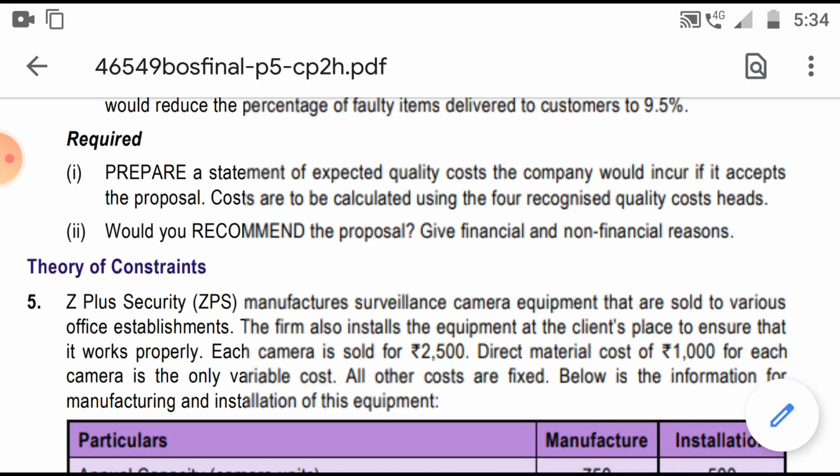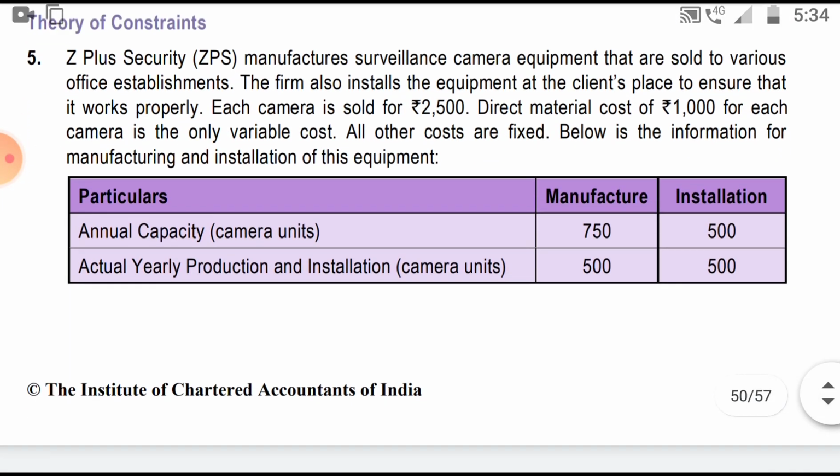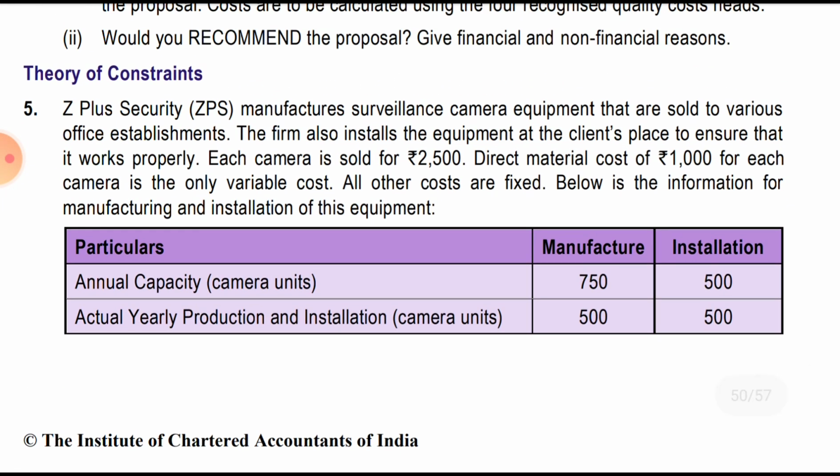We'll move on to the fifth question. Okay, this is the last question, and the simpler one also. In this also what I will do is read the question, explain it quickly and properly, and then just read out the answer, because there is not much of an answer.